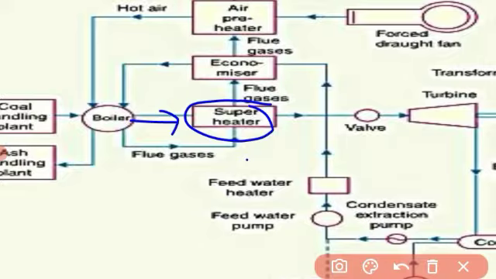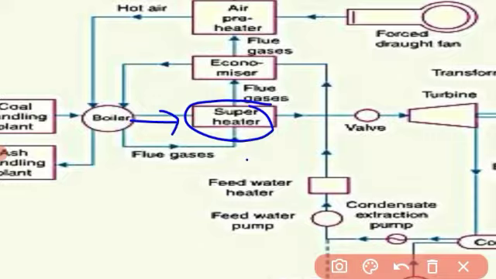Also the temperature of steam is increased above the boiling point of water by the flue gases on their way to the chimney. Superheating provides two principal benefits. Firstly, the overall efficiency is increased. Secondly, too much condensation in the last stage of the turbine, which would cause blade corrosion, is avoided. If the steam is wet, the possibility of blade corrosion occurs; that also will be avoided.